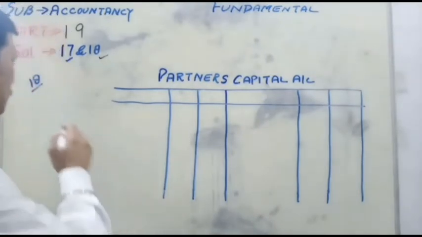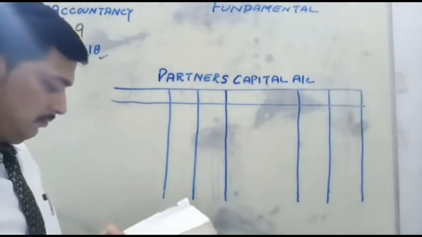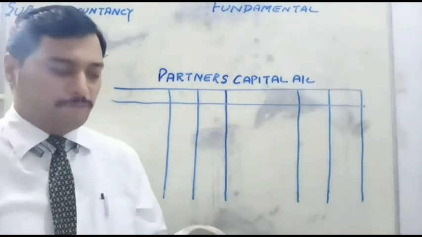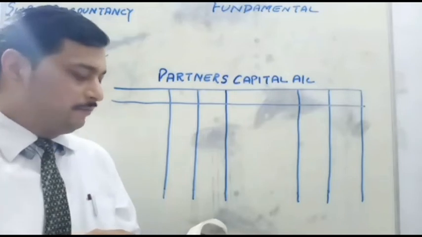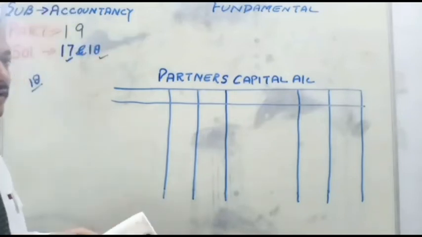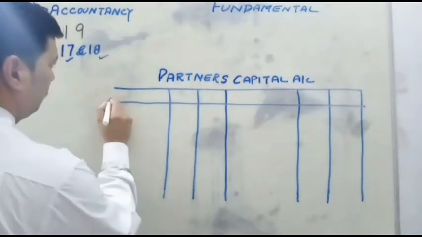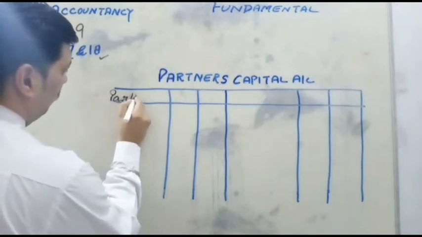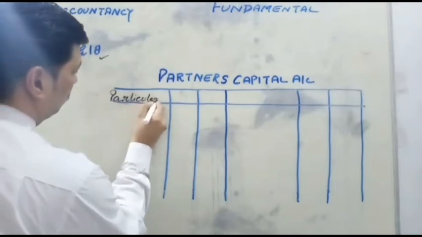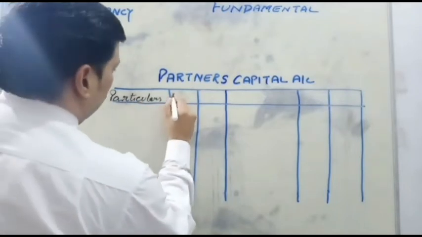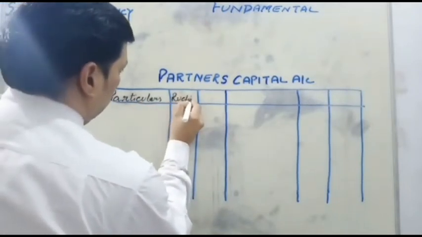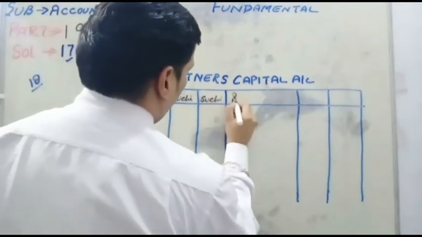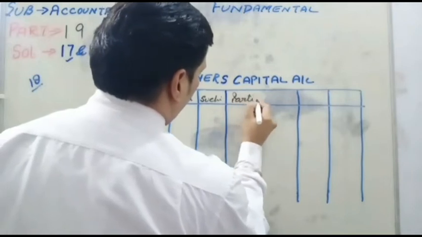Now friends, see question number 18. Show the following items in the capital account of partners Ruchi and Suchi, assuming their capitals are fluctuating capitals. So two partners are there, the format is ready. First column is particulars of the debit side, then Ruchi and Suchi. Second is the credit side particulars.